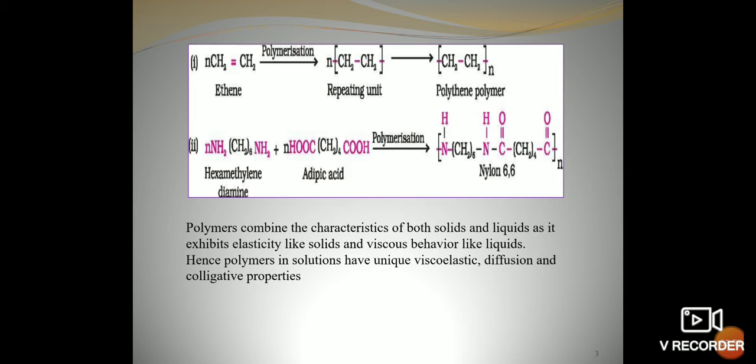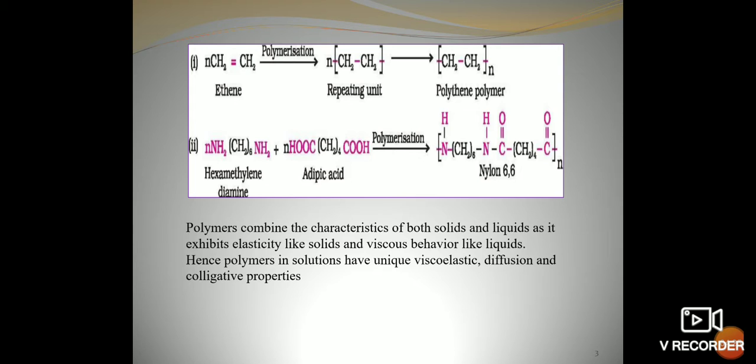The second example is of nylon 6,6, which is also a polymer of hexamethylene diamine and adipic acid. When a chemical reaction takes place between the hexamethylene diamine and adipic acid, nylon 6,6 is formed.